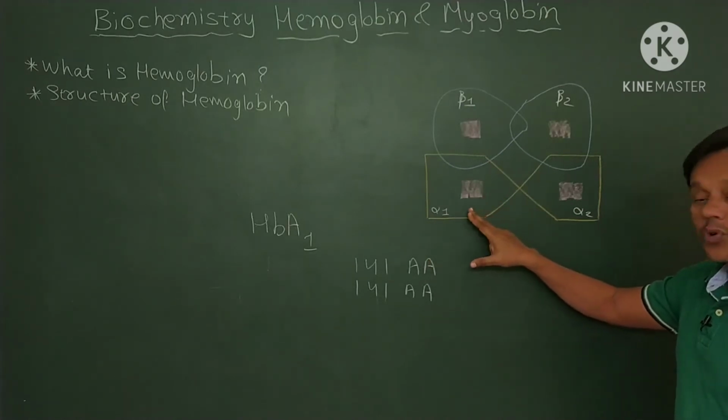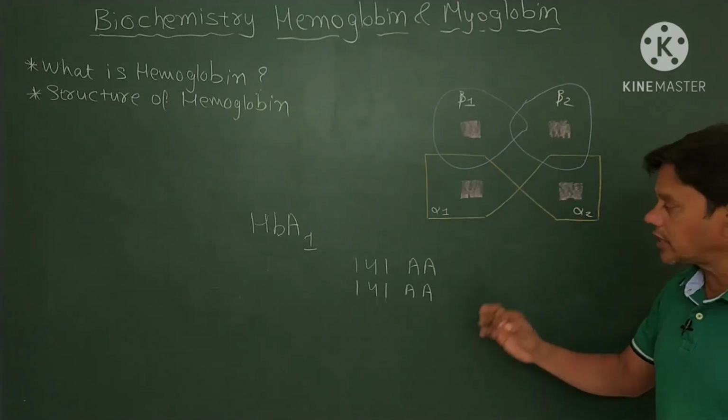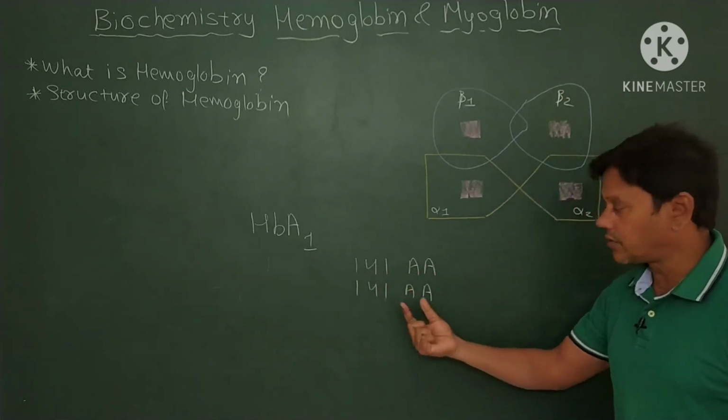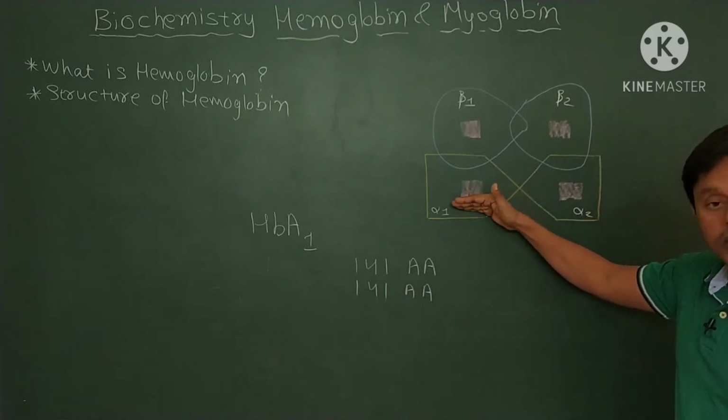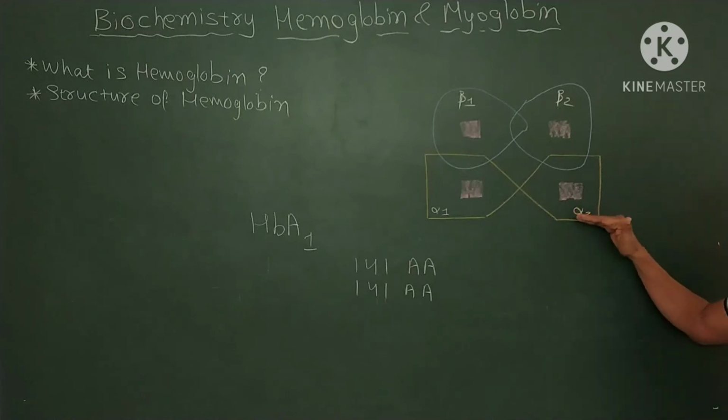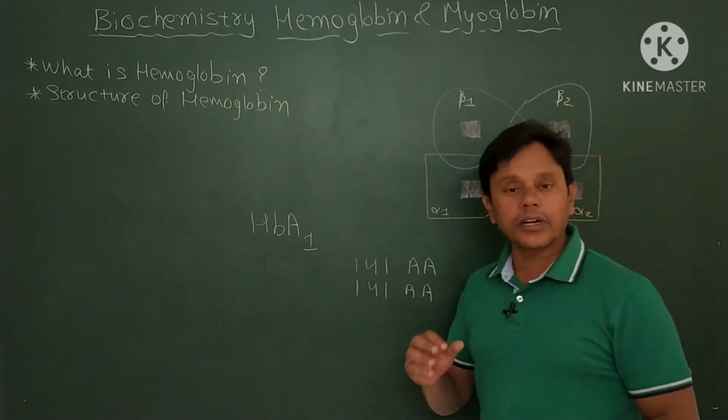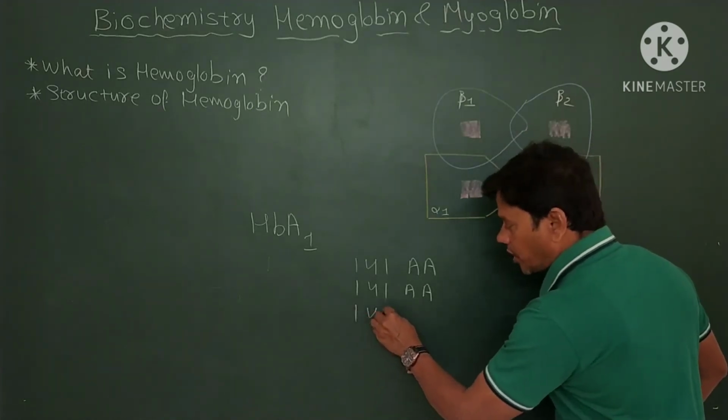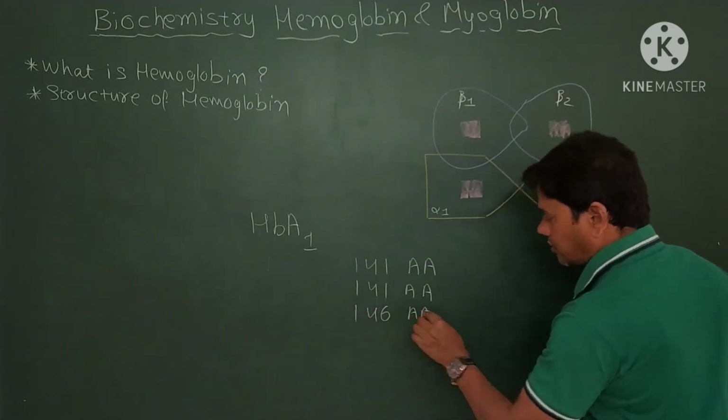Globin consists of 2 alpha chains, and each alpha chain contains 141 amino acids. And each beta chain contains 146 amino acids.